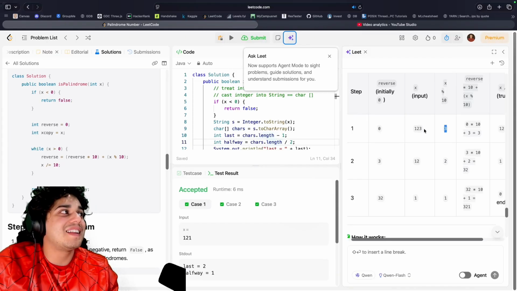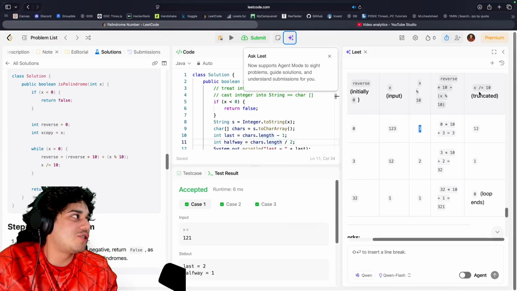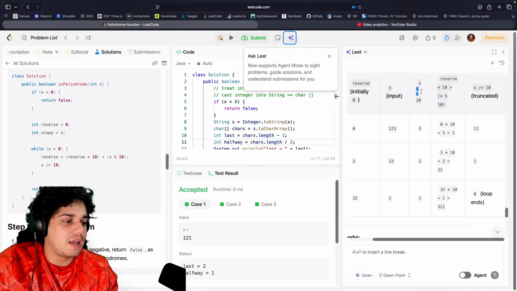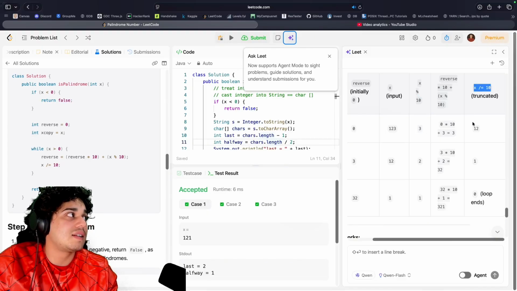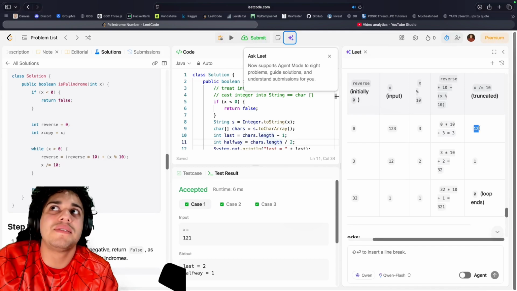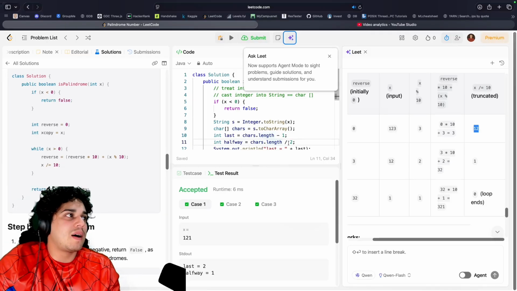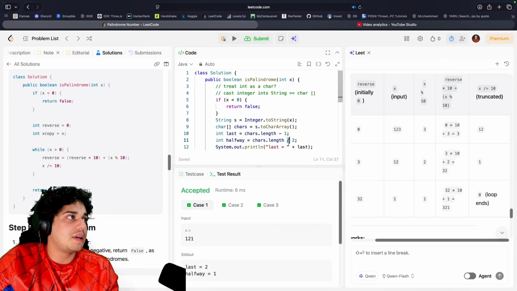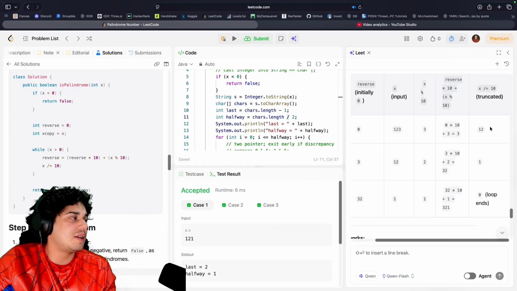So that's how you get the last digit. After that, you truncate it, which means chop it away. You do this, it gives you the last thing. And then you do this, it chops it away. Oh, right, because of integer division. This is what I was worried about with mine. That's when I was hesitating to do that, this part here, the division, because of stuff like this.